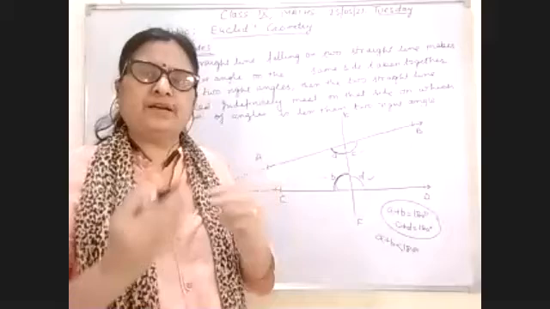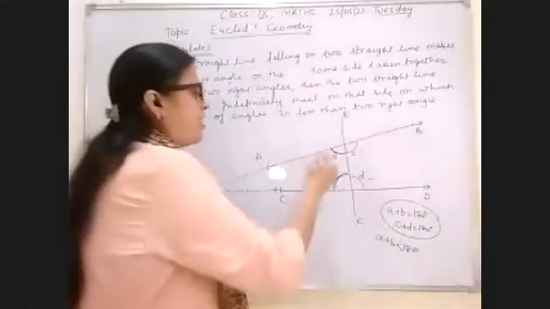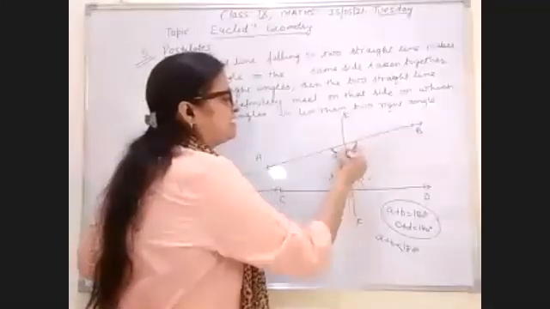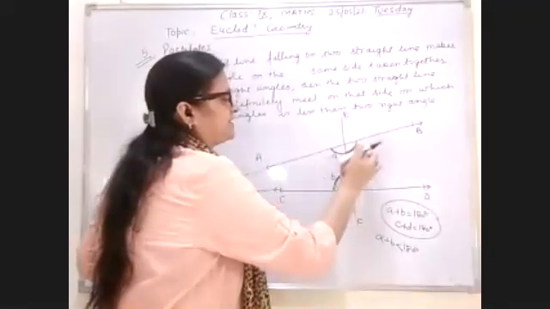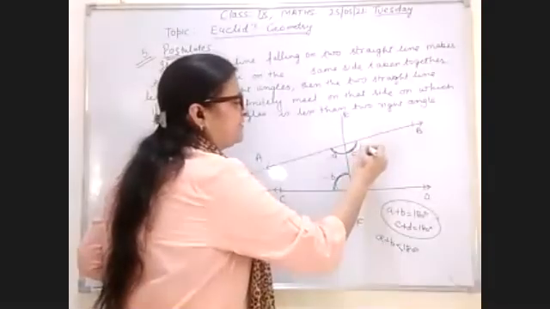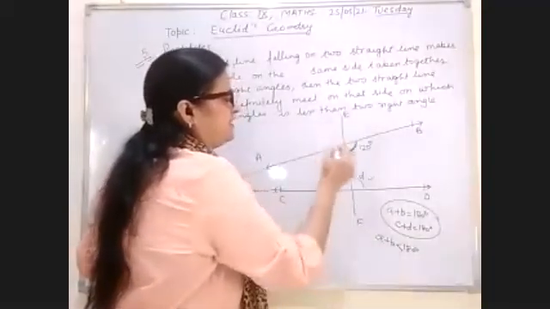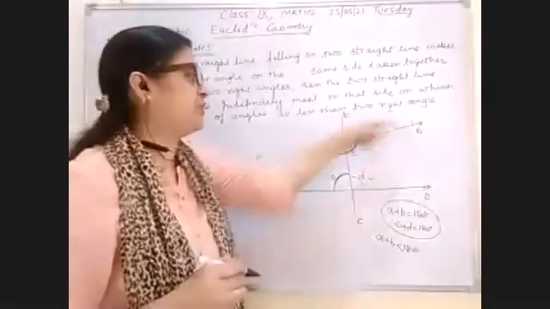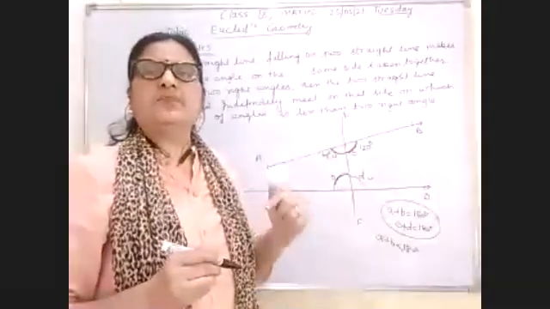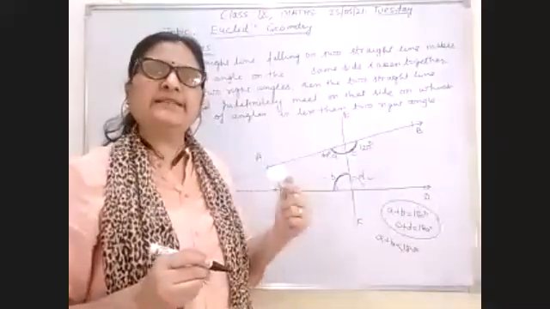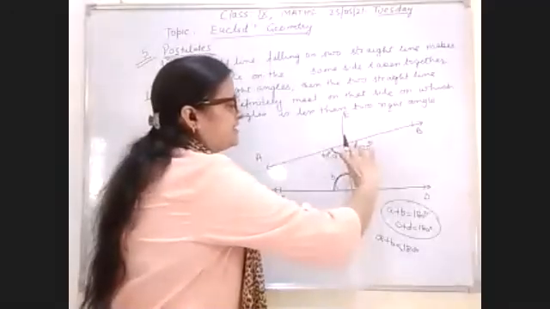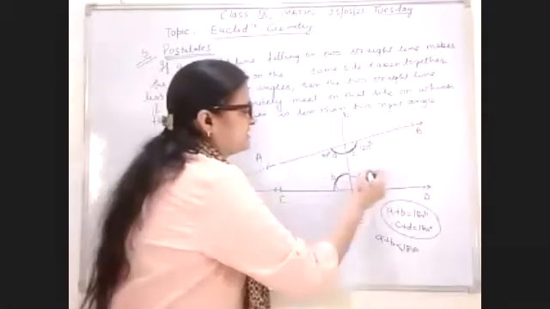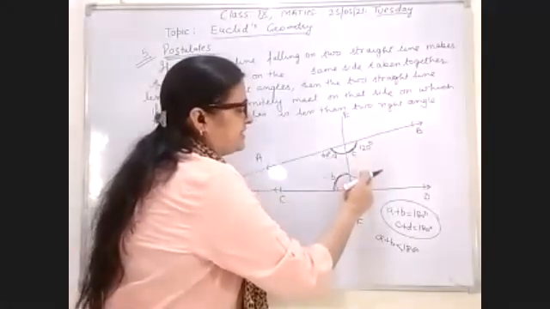From which side is their sum less than 180 degrees? We have to take the conclusion. How do we find the conclusion? For example, let us take that this angle comes to 120 degrees, and then the other will be 60 degrees. Okay, 120 and 60, because they form a linear pair also. The sum of a linear pair is equal to 180 degrees. And the sum of these two interior angles on the same side is also equal to 180 degrees.